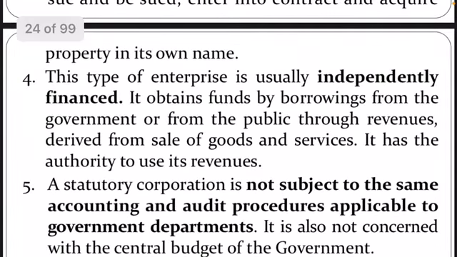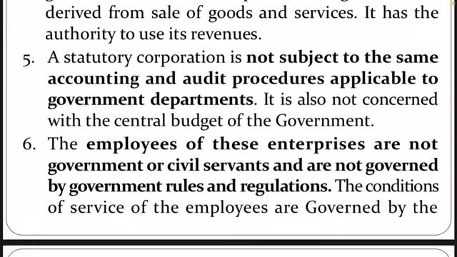It is independently financed. It means it obtains funds by borrowing from the government or from the public, through revenues derived from the sale of goods and services, and it has the authority to use this revenue. They are financially independent. They earn their revenues, and they have the power to use these revenues as they want. This corporation is not subjected to the same accounting and audit. Okay, this is an important point.